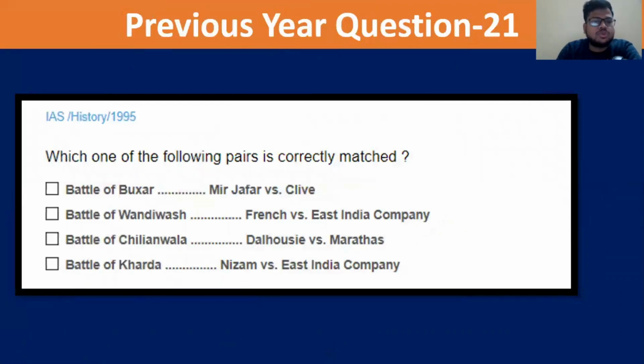Then again, the next question, a 1995 question. Which of the following pairs is correct? Battle of Buxar, Mir Jafar versus Clive. Battle of Wandiwash, French versus East India Company. Battle of Chillianwala, Dalhousie versus the Marathas. And Battle of Kharda, Nizam versus the East India Company. Which of the following is correctly matched? Let us see, these four battles are given. Obviously, one answer will be correct.